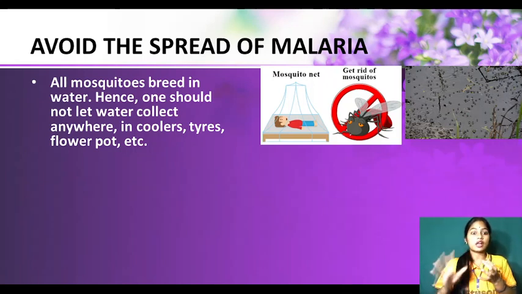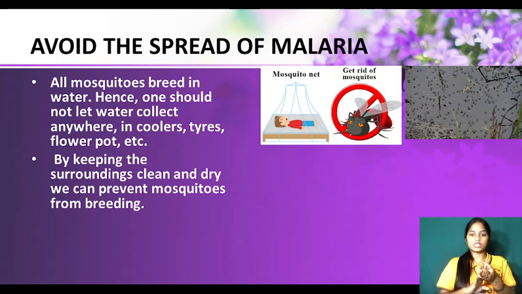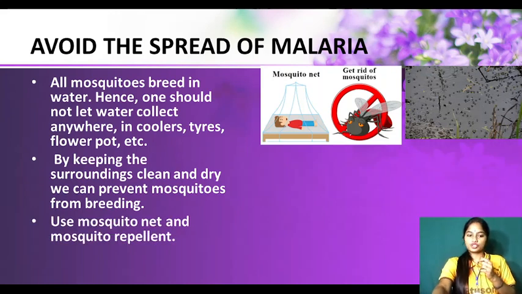So we should not allow water to collect anywhere, in coolers, in tires, flower pots, anywhere. And the main thing is you have to keep your surroundings clean, whether it is mosquito, cockroach, housefly, everything. Okay, the pathogens only grow where it is a dirty environment. So we have to keep our surroundings clean and dry so that mosquitoes will not breed there. And use mosquito net and mosquito repellent. We have to use a mosquito net while sleeping, or if you are going outside, use mosquito repellent so that mosquitoes will not come near you. They will say "dur se."